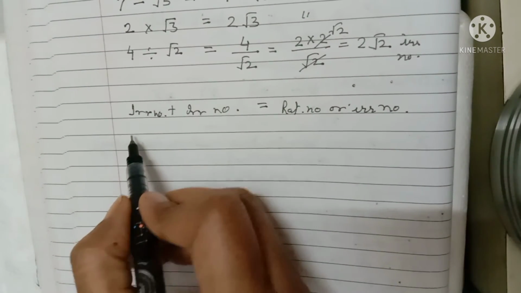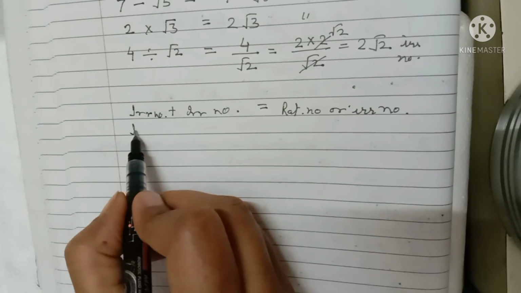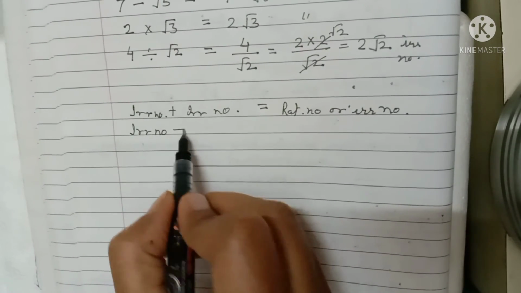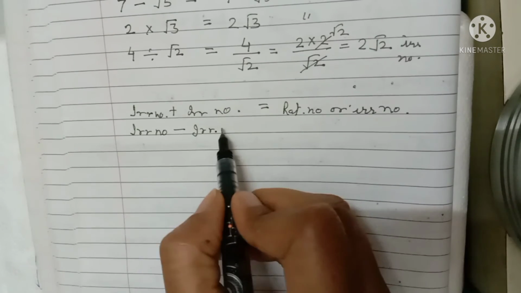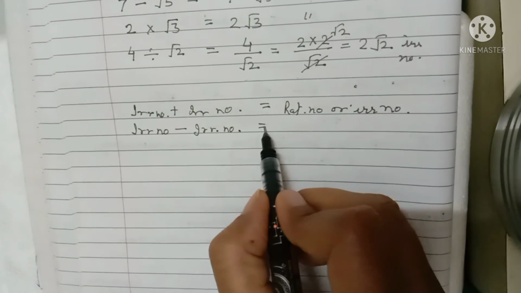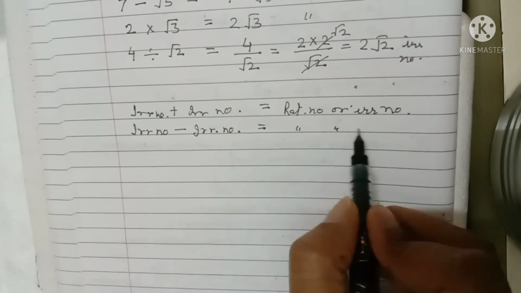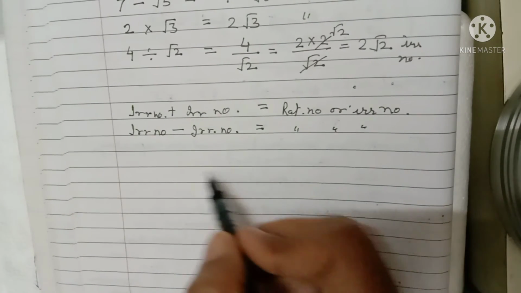Second, when you find the difference of two irrational numbers, then you will also get a rational number or an irrational number.